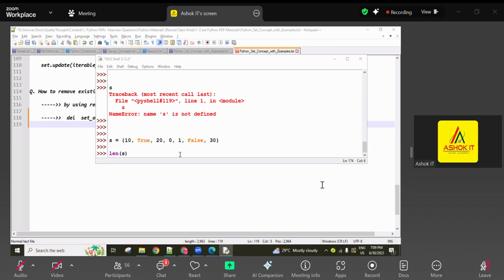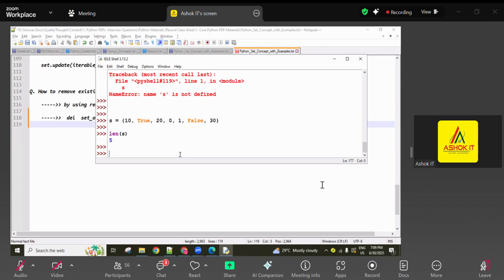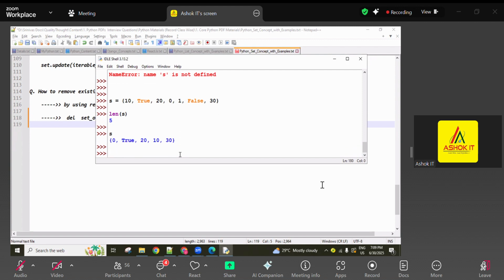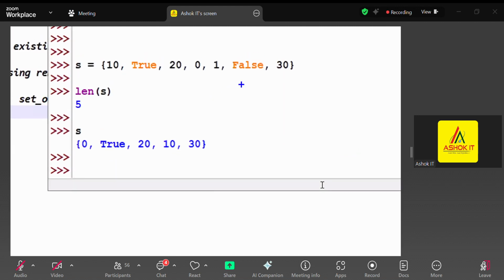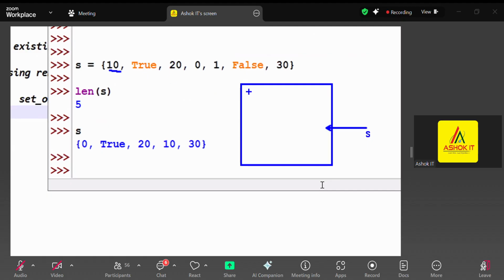Now what is the length of s? 7 or 5? I'm giving 2 options. Which one is correct? 5 is the correct one. Why? I'll let you know. The output has only these values. Here this is the memory, guys, and this memory is referenced by the variable s. First 10 is stored. Next True is also stored, next 20 is stored, and next 0 is also stored.